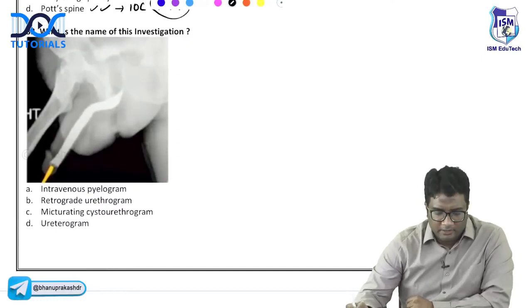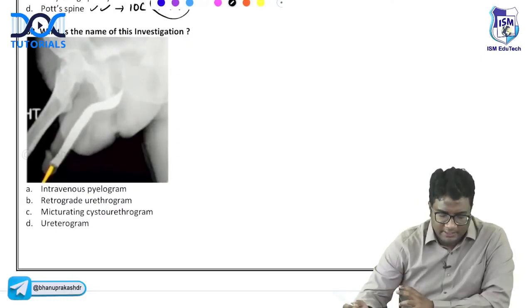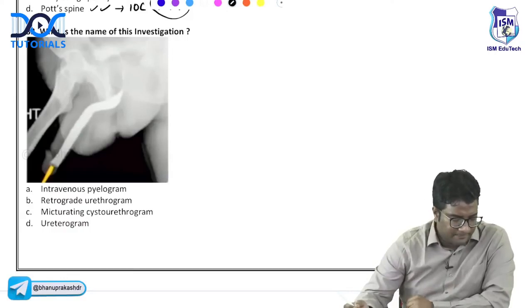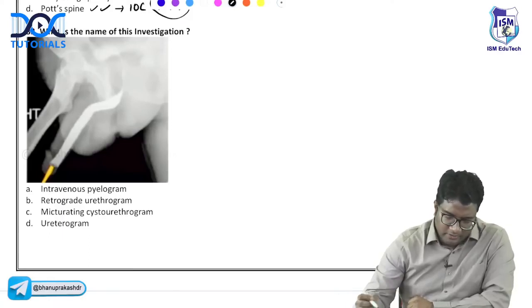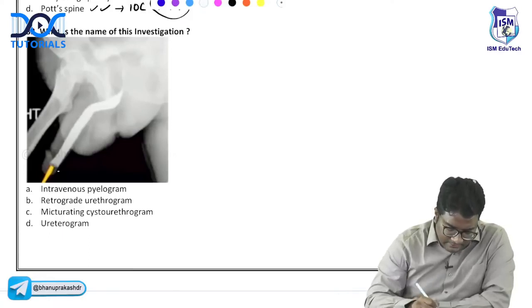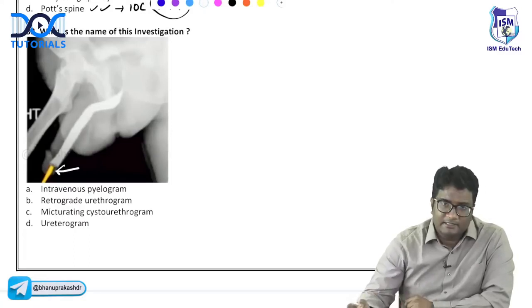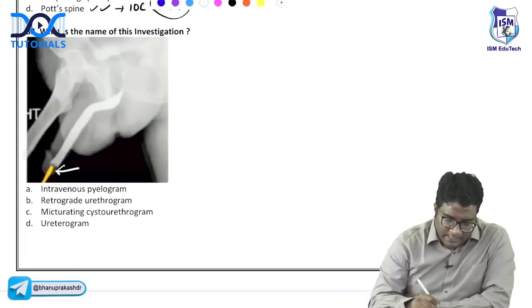Look at this question here. What is the name of this investigation? Is it IVP, RGU, MCU, or ureterogram? What do you think is this answer? Very good. You can see the catheter. Please remember to look at the catheter in the external urethral meatus. And what are you seeing?